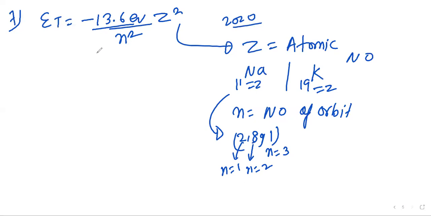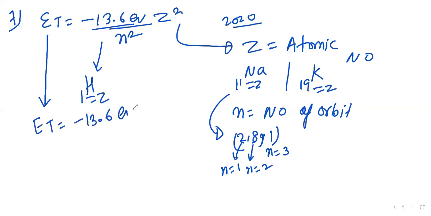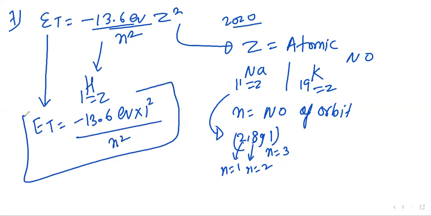So it is talking about hydrogen, right? Hydrogen atomic number is 1. So Z will be 1. Put it in this final energy. So it will be equal to E total equal to minus 13.6 electron volt into 1 square divided by n square. So the final equation will be this for hydrogen atom. This was asked in 2020 in the second phase of the NEET exam.